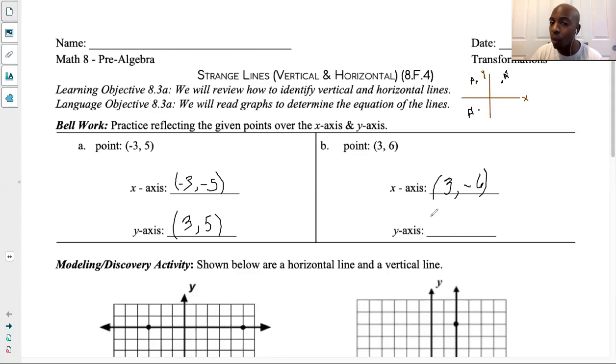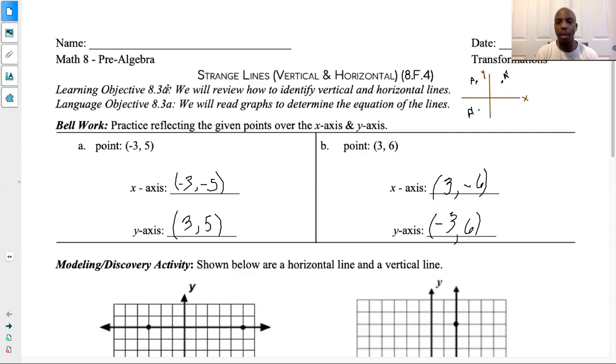Whereas this one on the bottom, the y stays the same, but the x changes. So the x was originally positive. In this case, now x is going to be negative, okay? Give me one more second. So negative 3. And then our y stays the same, which is 6, right? So let me put a comma here somewhere. Okay. So this is what our 2 points would look like in our bell work, right?